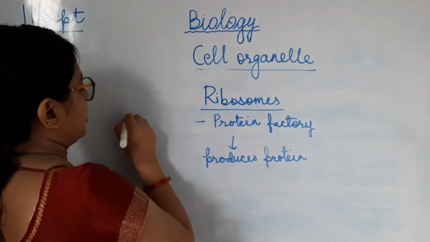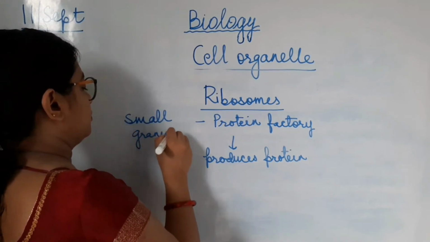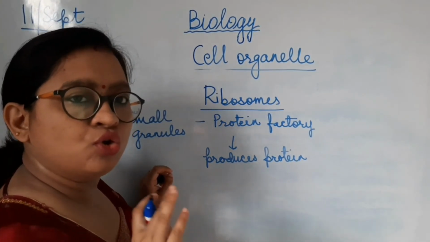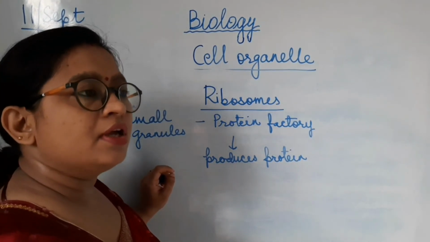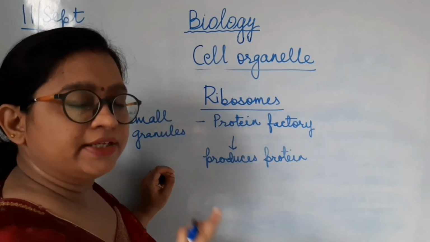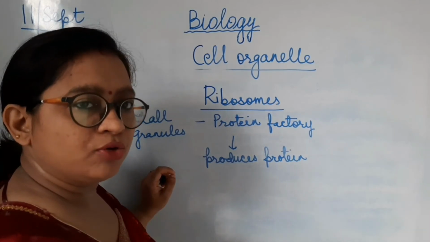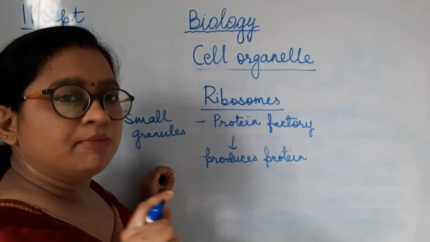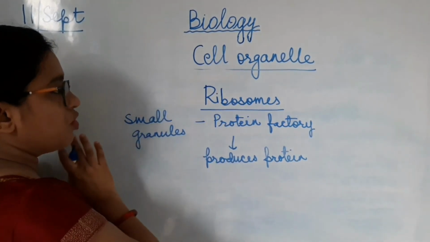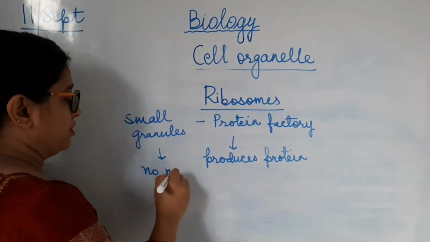These are small granules, and this is one cell organelle which is not membrane bounded. All of the other cell organelles have a covering, either single or double. For example, endoplasmic reticulum has a single covering. Mitochondria and plastids have a double covering. But ribosomes do not contain any membrane.